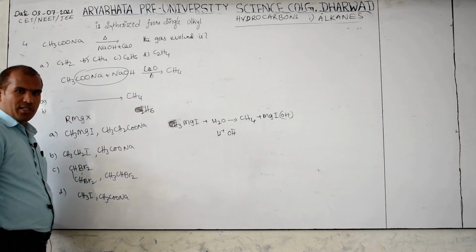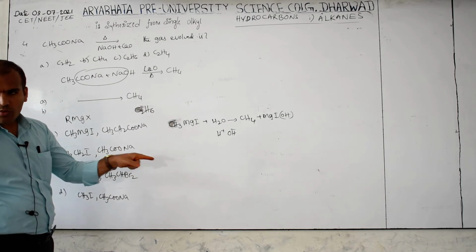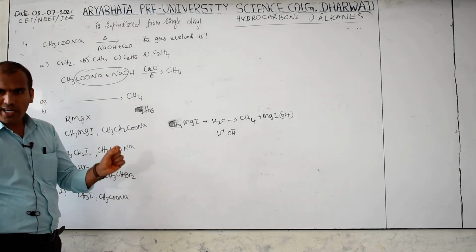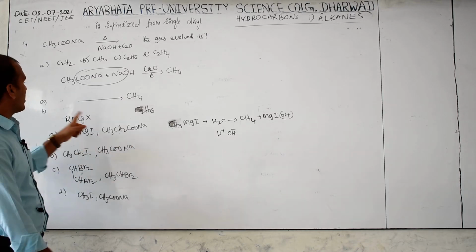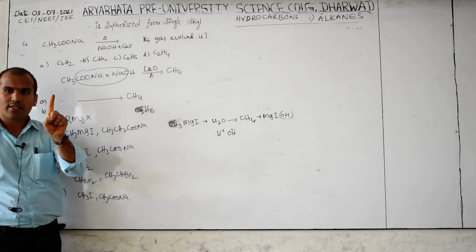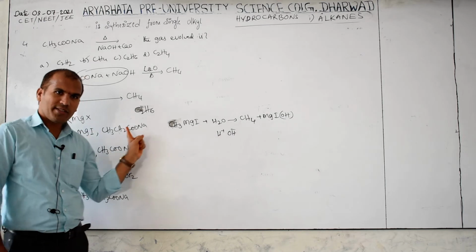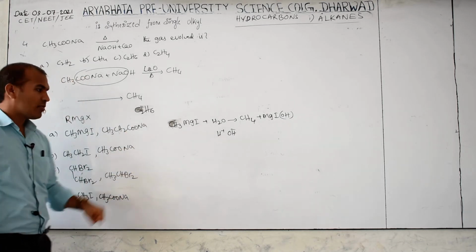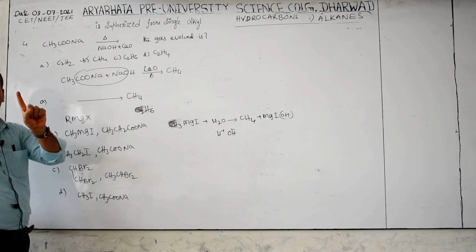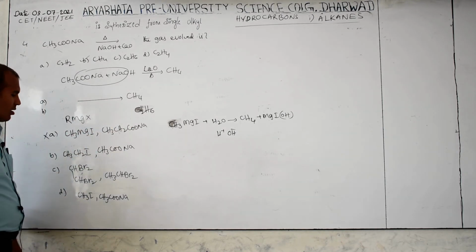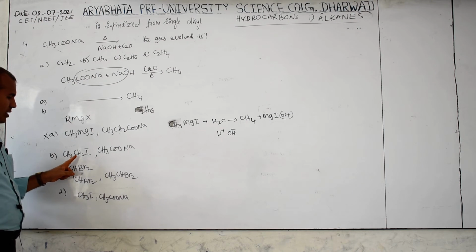But this one is decarboxylation. Now I have only shown the mechanism. First what will form? Carbanion. This is the first step. In the second step, the alkane forms. But they asked in this question for a single step. It may be formed in a single step, but it is not forming in a single step. That's why this is not the answer. We want both in a single step. Clear?